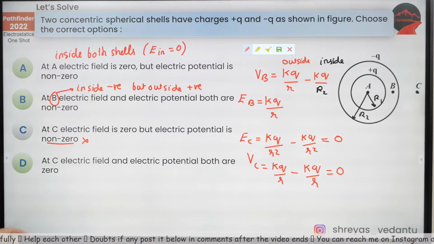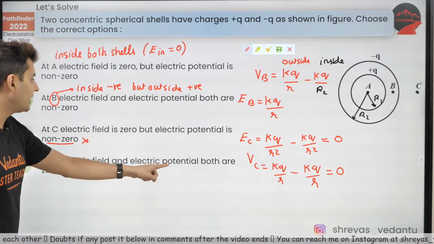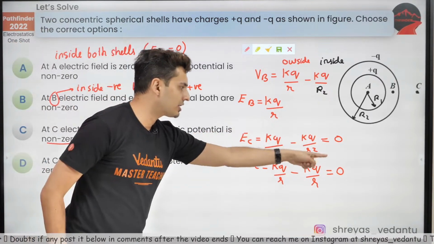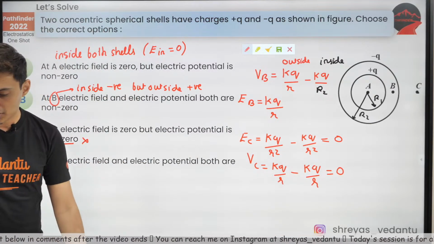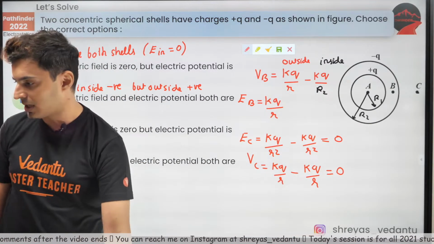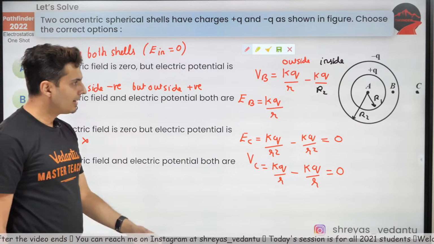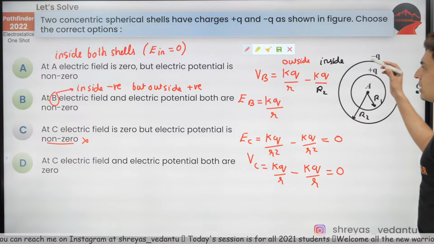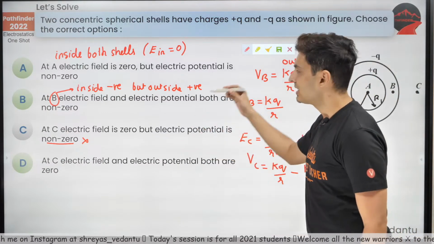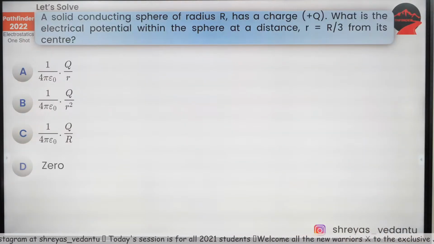Great. Now last point, at C the field and electric potential both are 0. Yes, I just mentioned it. Both the field and potential are 0. What an interesting question. Did you guys love it? Can we go ahead to the next question coming up on your screen? Yep. What a brilliant question. Completely conceptual, based on inside and outside of shells. Let's get moving to the next one.